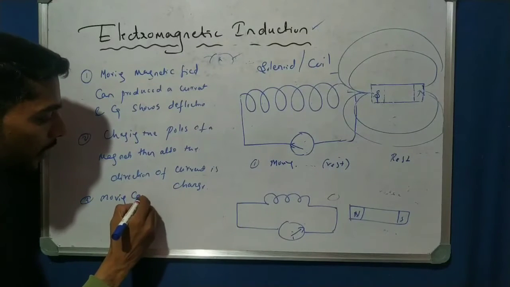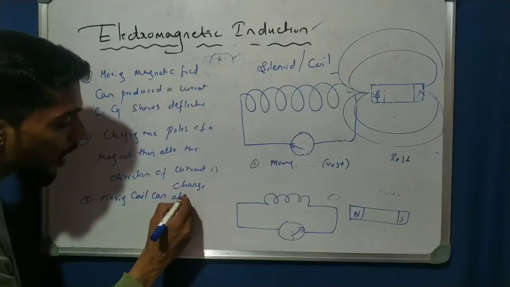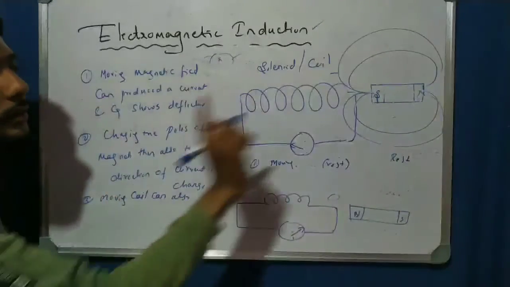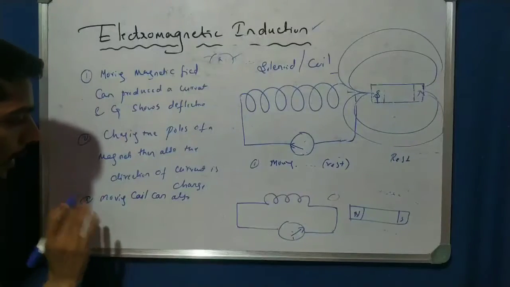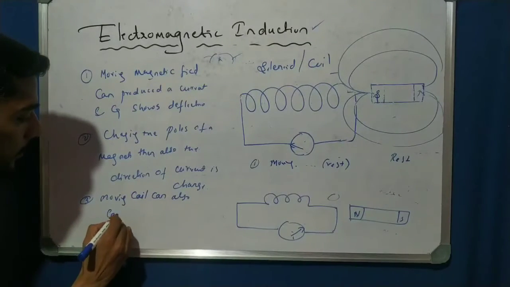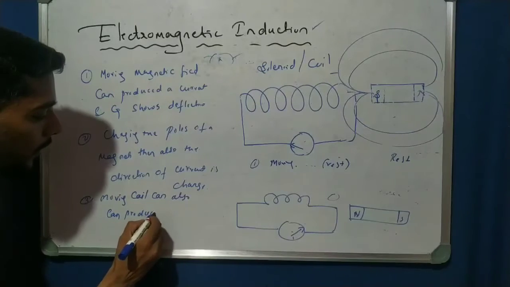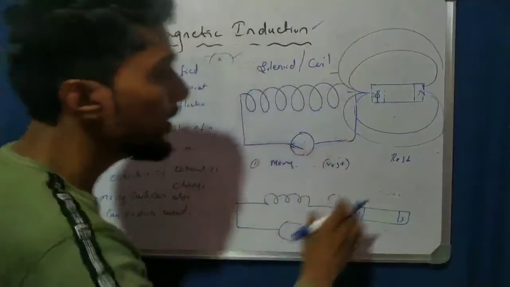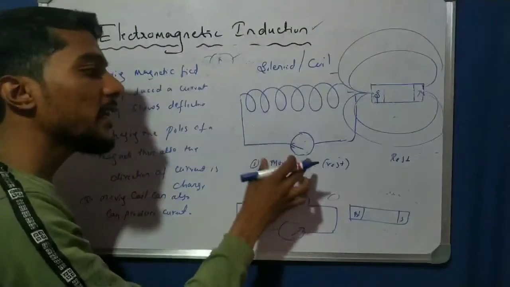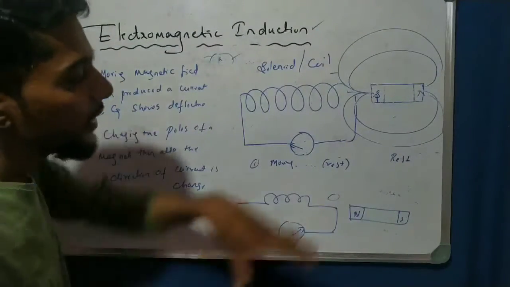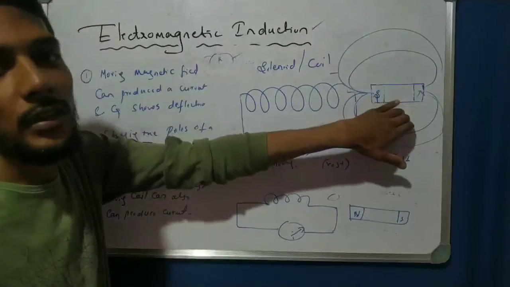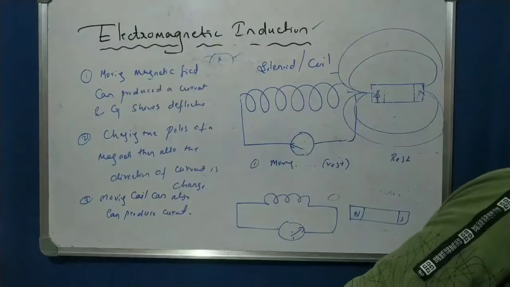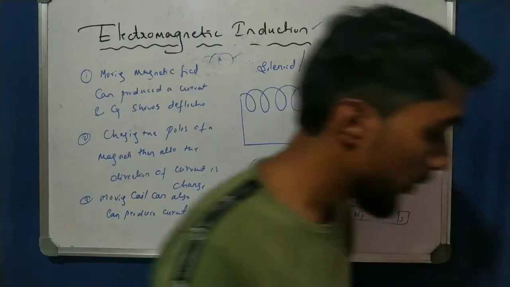A moving coil, with respect to the magnetic field, can also produce current. If you make this rest and this move, current is produced in that condition also. That is a very important point.